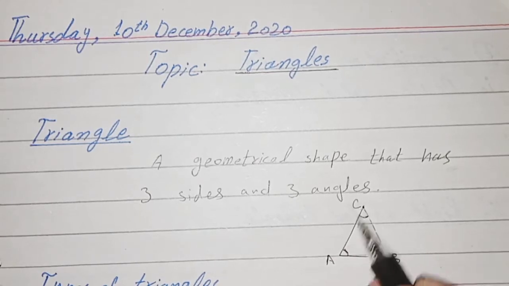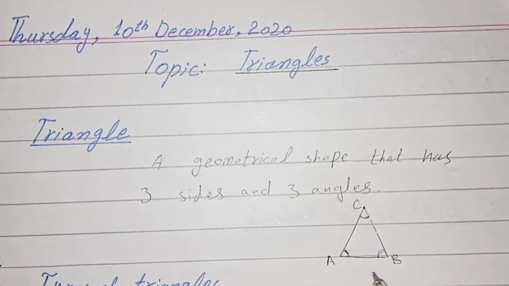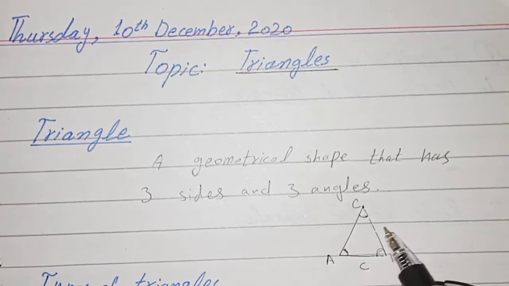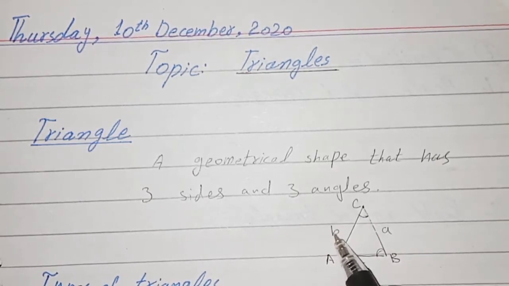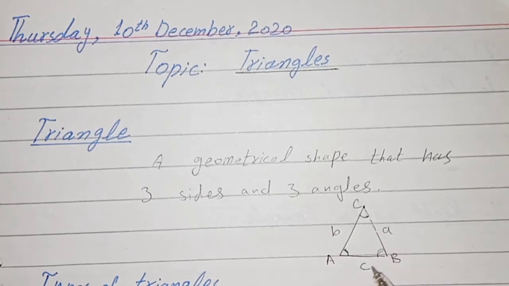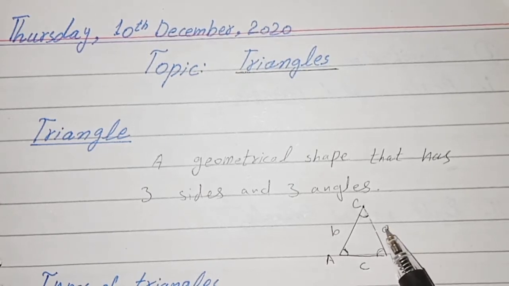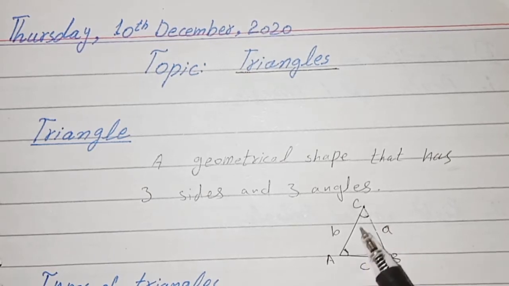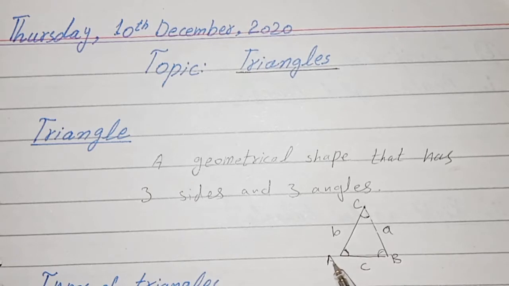We can name them AB as c, BC as a and CA as b. The small letters are representing sides, meaning a, b and c are sides of the triangle, and these capital letters are representing angles.